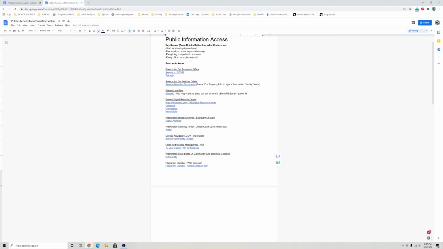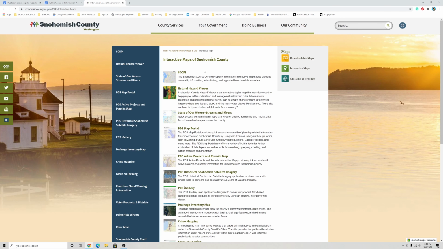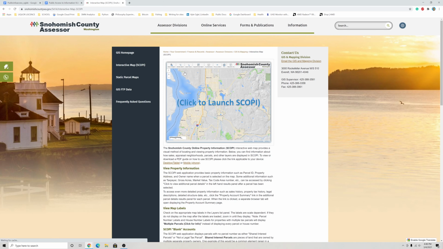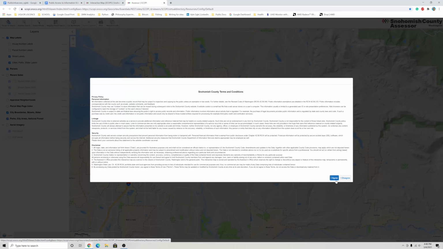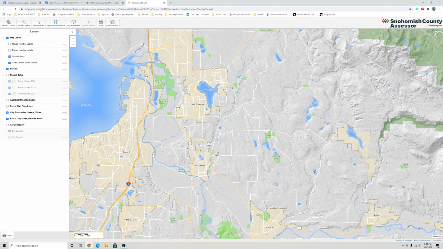The first site we'll look at is the Snohomish County Assessor's Office. The primary tool of the Assessor's Office to get familiar with is the Scopy web map. You'll be able to search for properties and find land value and owners on Scopy. By clicking the aerial imagery box, you'll be able to see a map of the area similar to Google Maps.